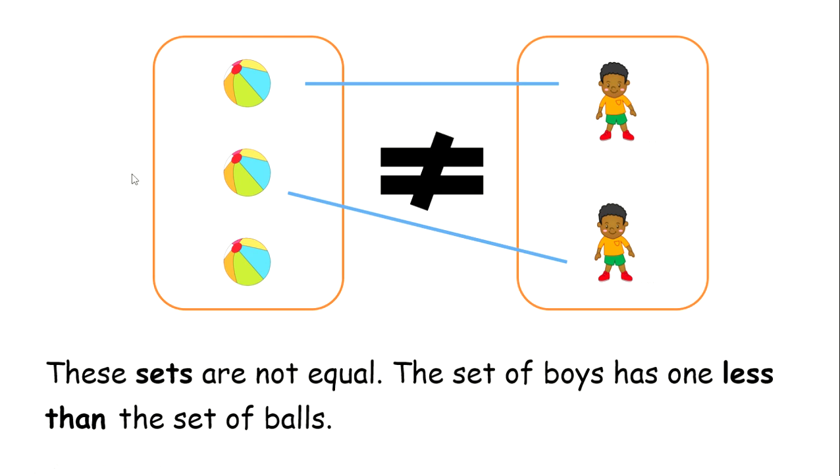I can also say that the set of balls have 1 more than the set of boys. So it has 1 extra, 1 more than the set of boys, but the set of boys has 1 less. Because if we place another boy right here, then all of them would match up. So the set of boys has 1 less than the set of balls.